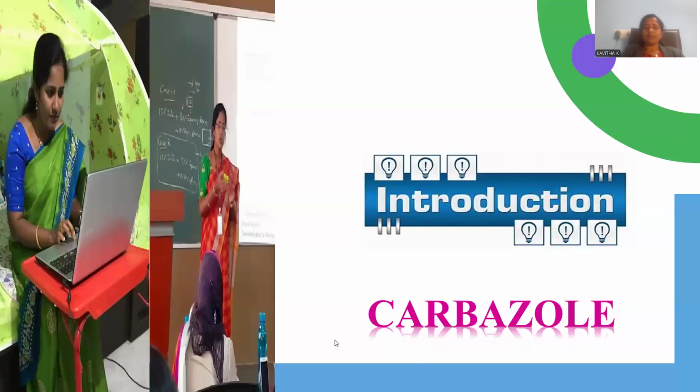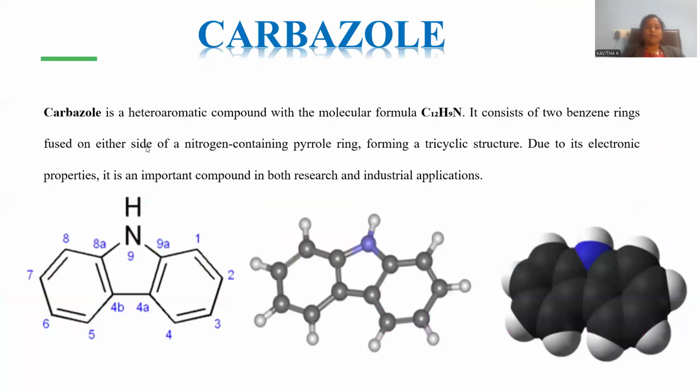Let me introduce carbazole. Carbazole is a heteroaromatic compound with molecular formula C12H9N. 12 carbon atoms are located, 9 hydrogens are linked with these carbon atoms, and the nitrogen is also connected with a hydrogen atom. Here you can clearly observe, and there is a naming system.